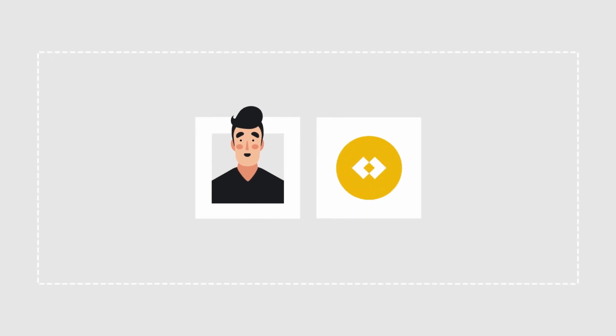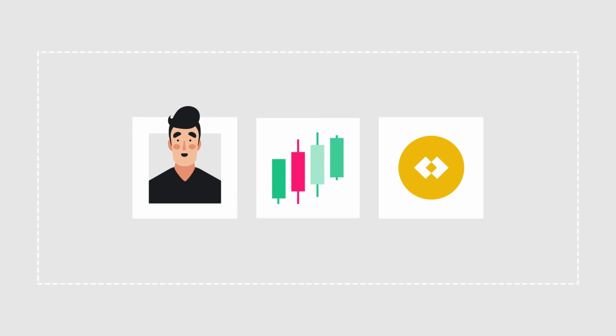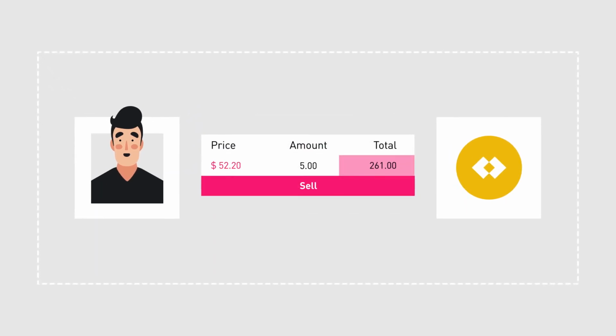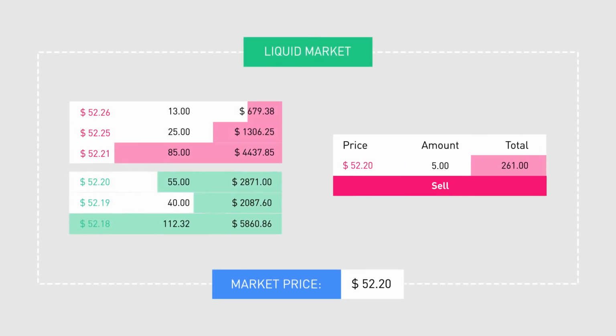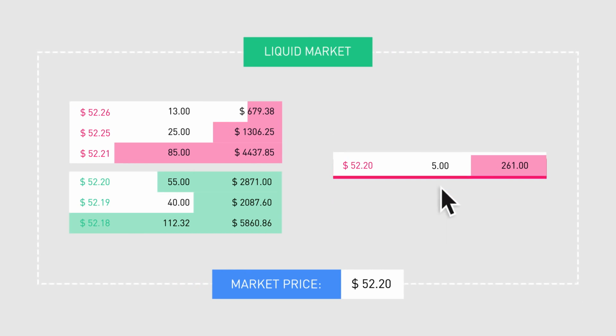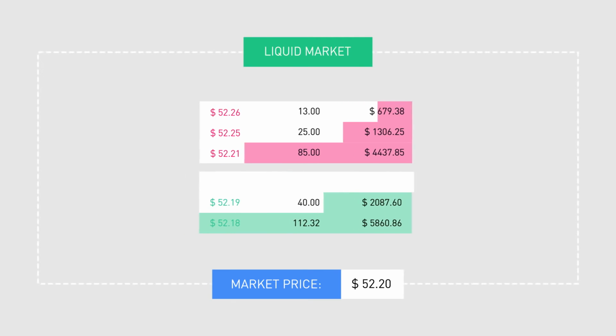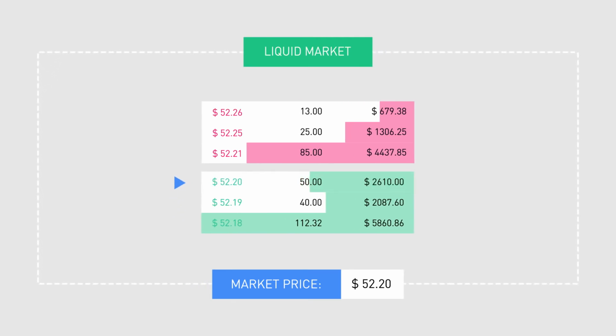Bob has 5 tokens of a certain cryptocurrency and the price for his tokens has increased in the past few days. Bob is happy and decides to quickly sell all of his tokens for the current market price. If the market is liquid, meaning that there are enough buyers that are willing to buy Bob's tokens for the price he is asking, Bob is able to sell his assets quickly and sell at the price he wants. Bob's trade does not affect the token price since there is sufficient liquidity to accommodate for Bob's trade.